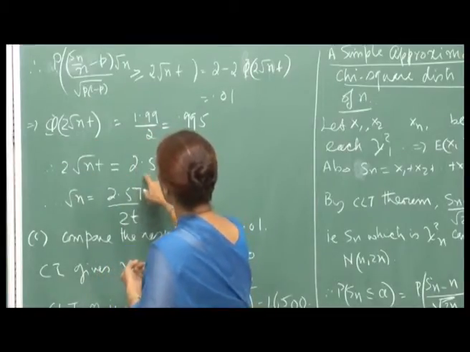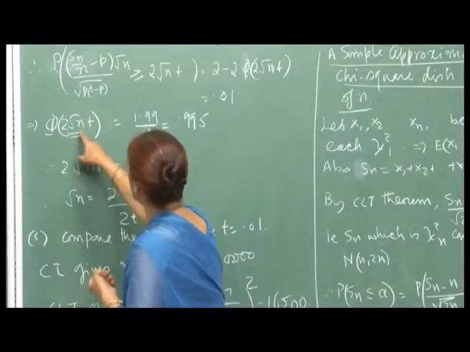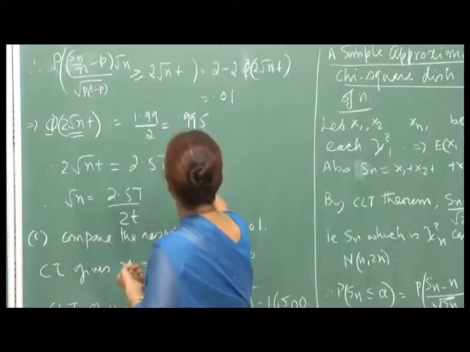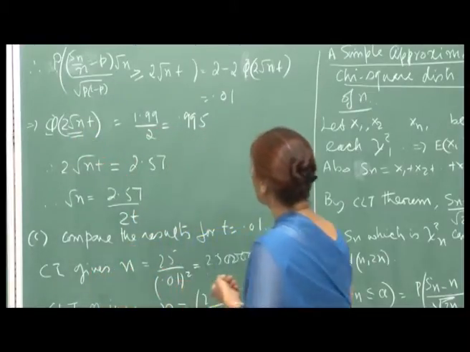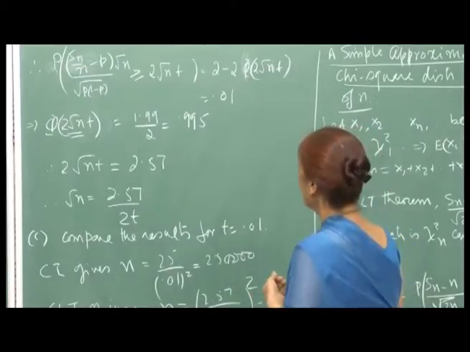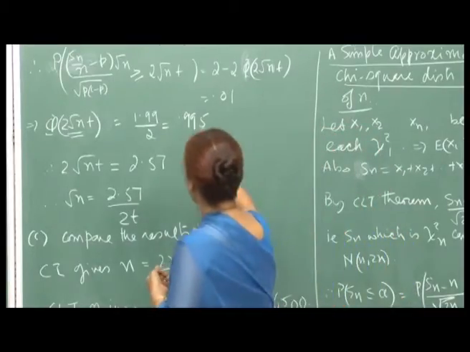So, from the normal tables I get that when this number is 2.57, the corresponding normal probability from minus infinity to 2.57 is 0.995.